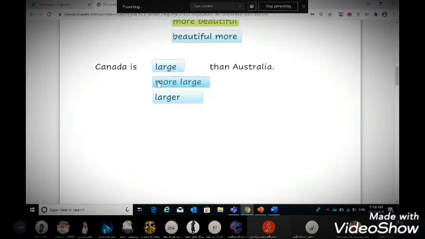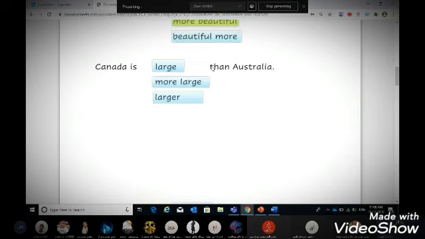Okay, we are going to compare Canada and Australia. If we look at the maps, Canada is very large. But here we are not describing Canada. If we describe Canada, we say Canada is large, and this is a correct sentence. But here we have then Australia.